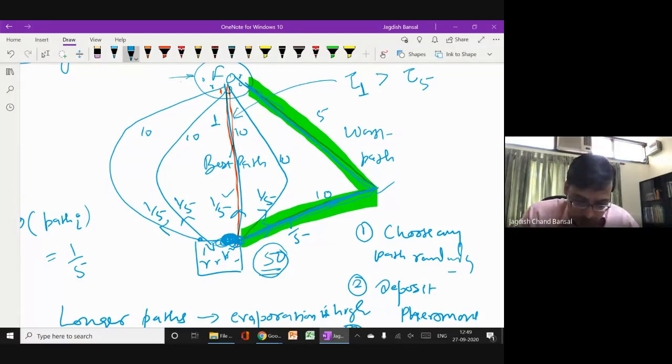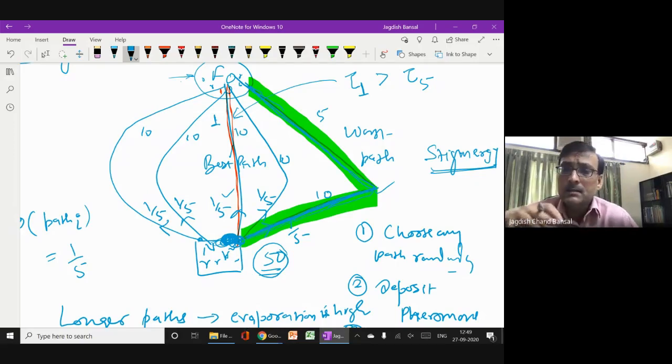Now, because the earlier ants have deposited some pheromone, earlier ants have given some information to them, and this information sharing is called stigmergy. I hope you heard about this word. Stigmergy means changing the environment by depositing pheromone or by sharing information. So now the first 50 ants who have moved from this path to this path, they have changed the environment.